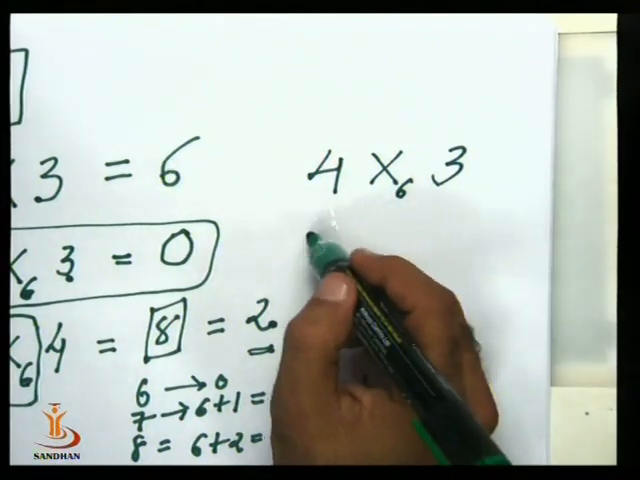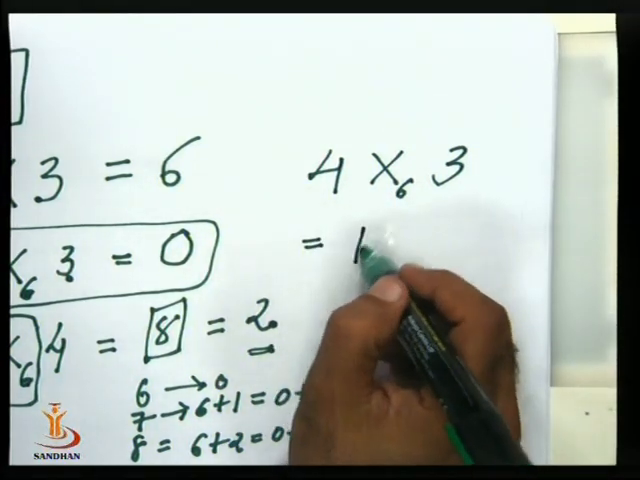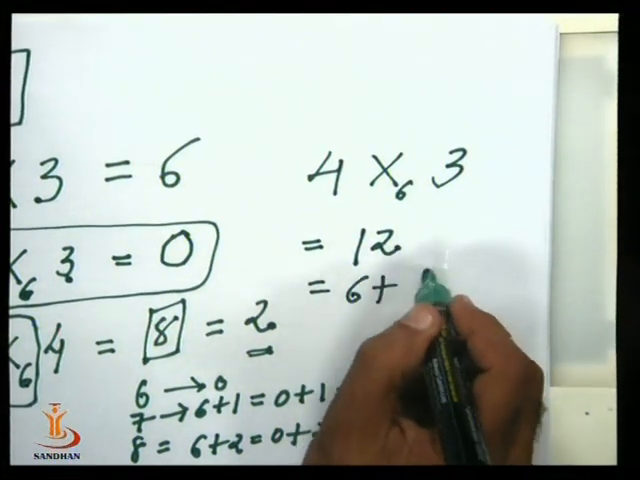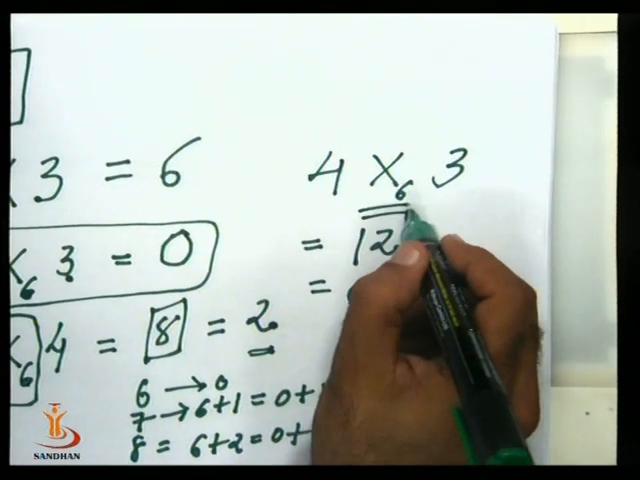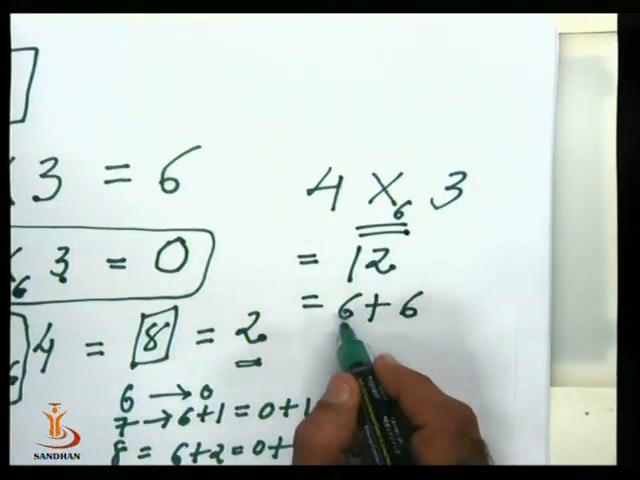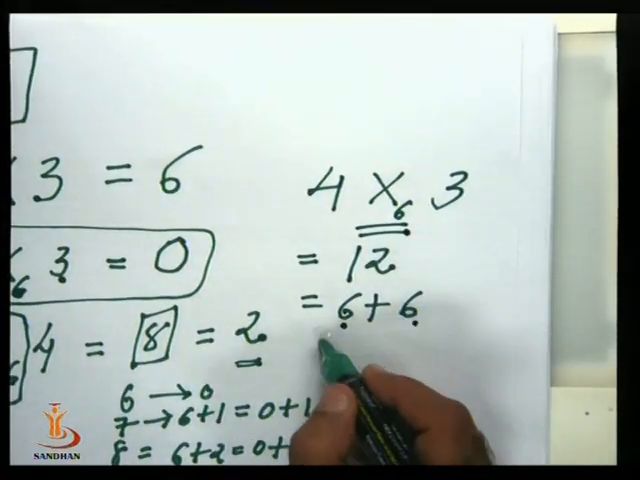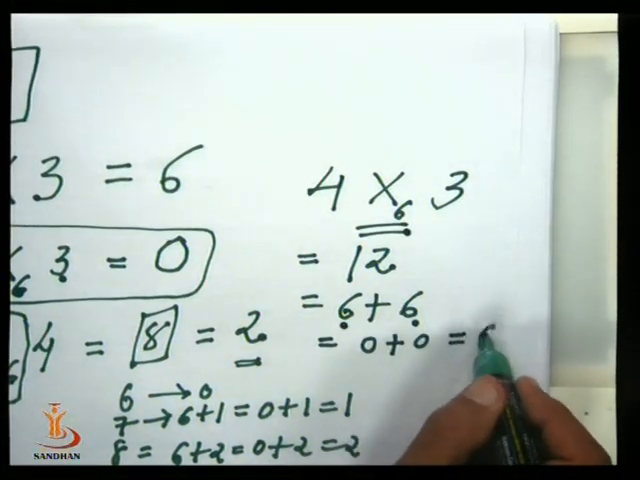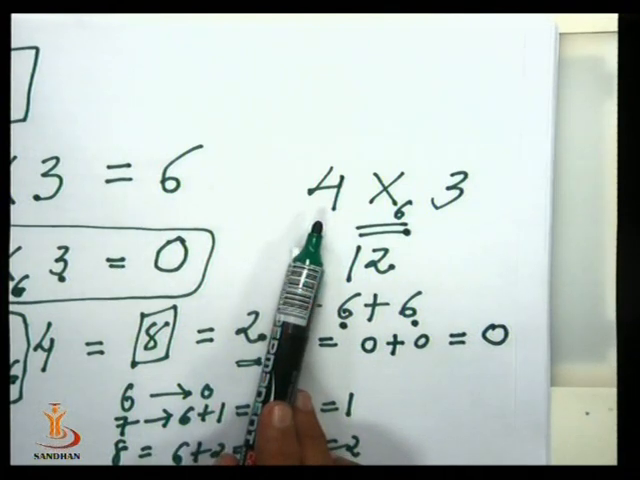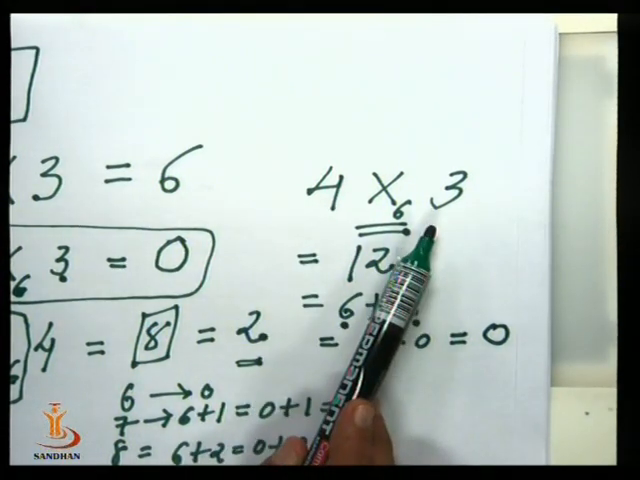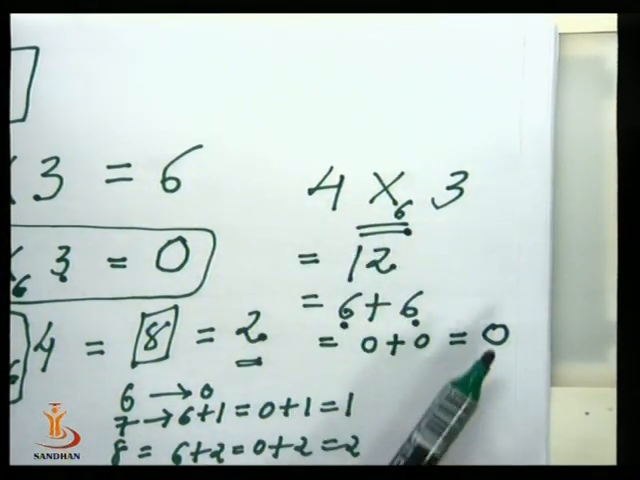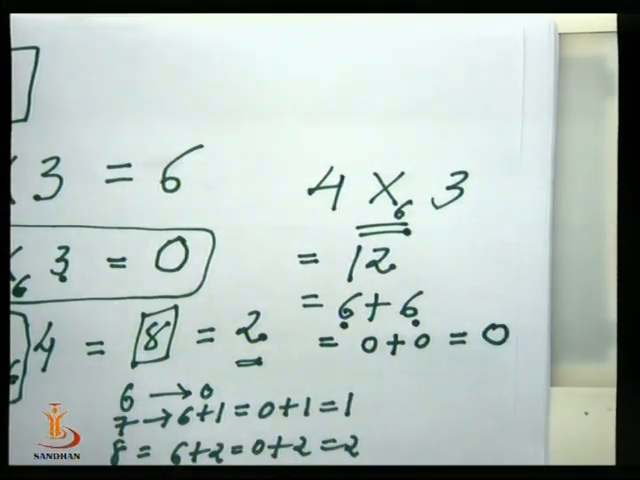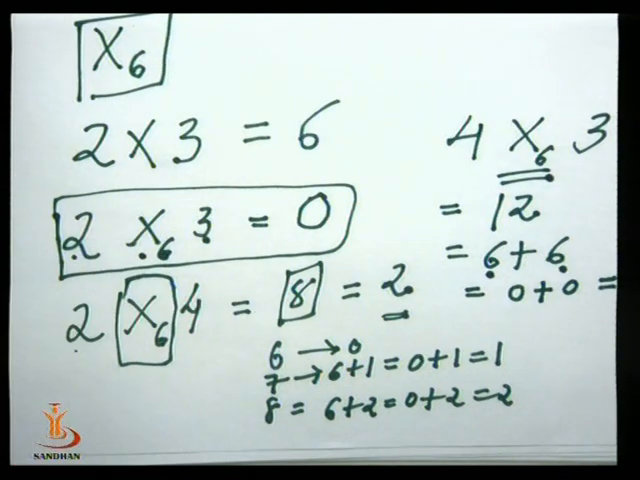Now 4 multiplied by 3 is actually 12, and 12 is actually 6 plus 6, but since the operation is multiplication modulo 6, our 6 is equivalent to 0, this 6 is equivalent to 0, so this is 0 plus 0, and so the output is 0. Again, 4 is a non-zero element, 3 is a non-zero element, but their multiplication becomes 0. So again, 4 and 3 are zero divisors. So this is what we mean by zero divisors.